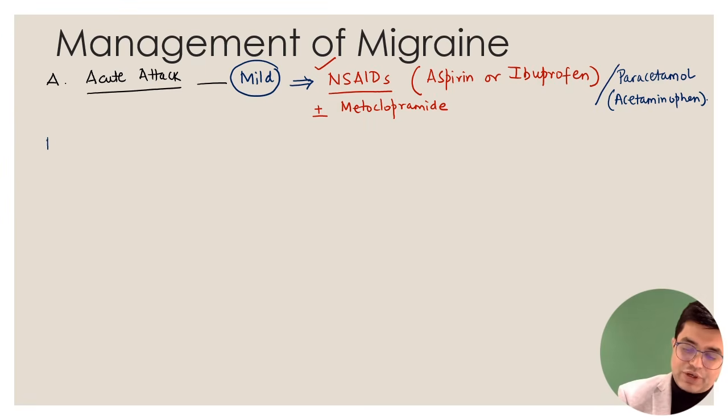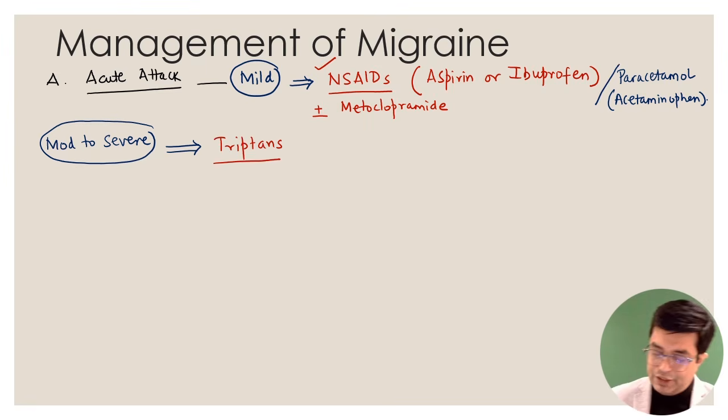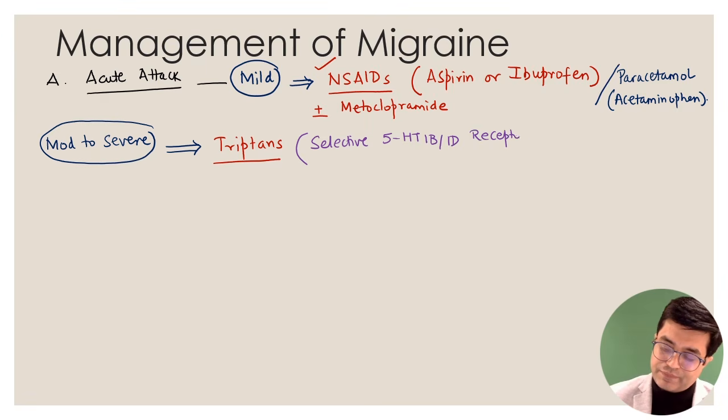However, if it is a moderate to severe attack, a debilitating attack, obviously these non-steroidal anti-inflammatory agents will not be feasible, and in these patients the class of drugs known as triptans will be found to be more effective. So the question arises, what are triptans? Triptans are, in pharmacology, mentioned as selective 5-HT 1B 1D receptor agonists. There are many types of triptans available, and either the oral form or the parenteral form can be tried.